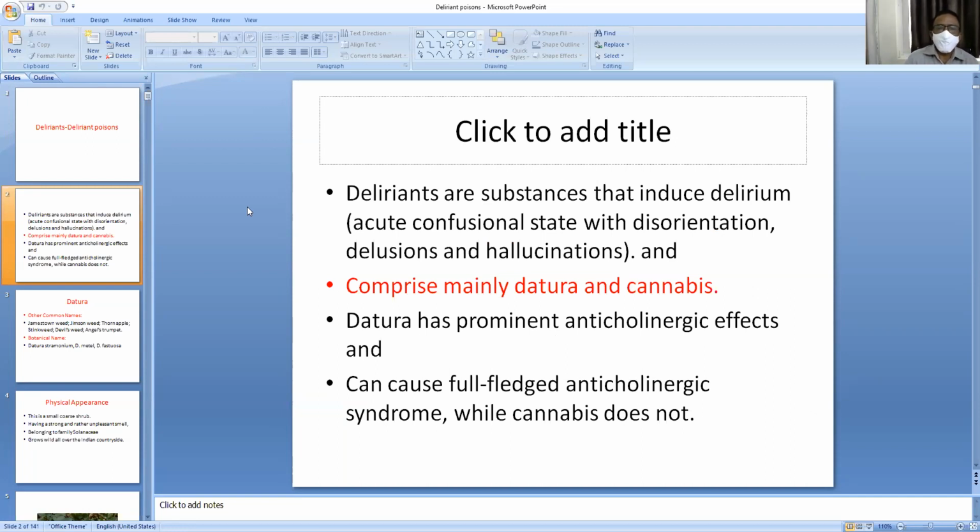That means cocaine is a stimulant, and datura and cannabis mainly produce delirium. Datura has a more prominent anticholinergic effect than cannabis, so it produces full-fledged anticholinergic syndrome.